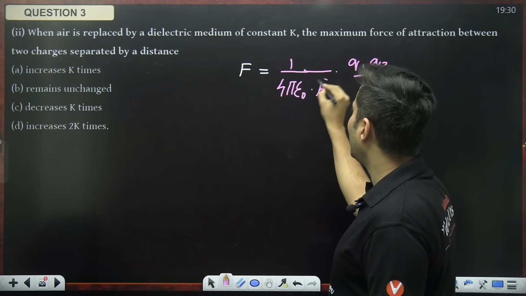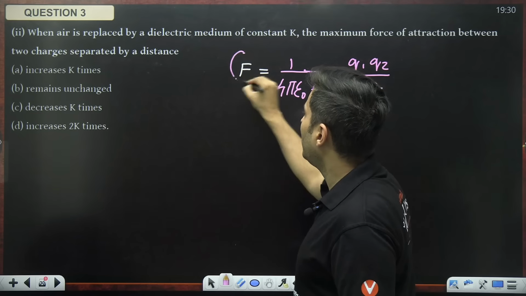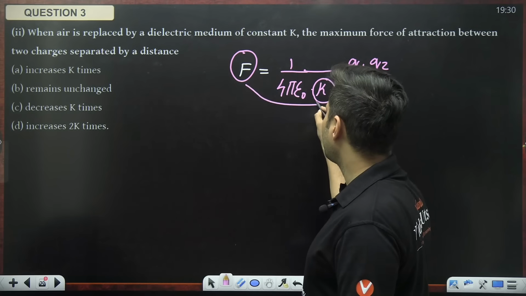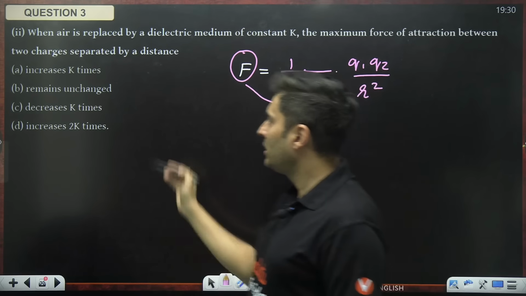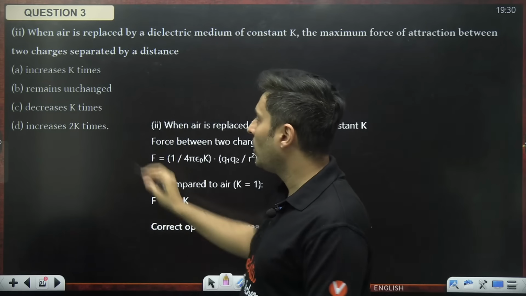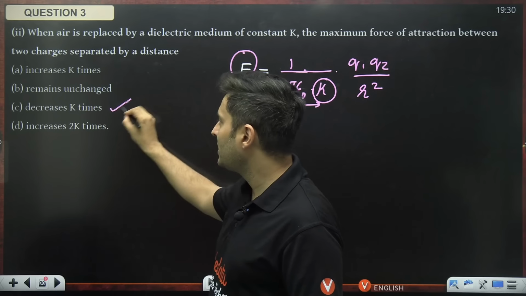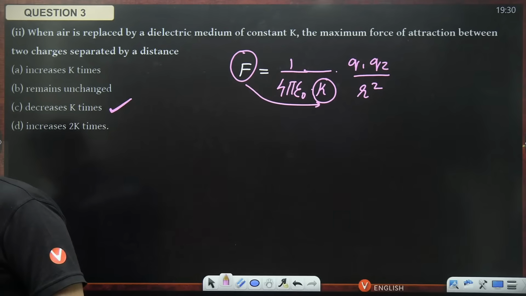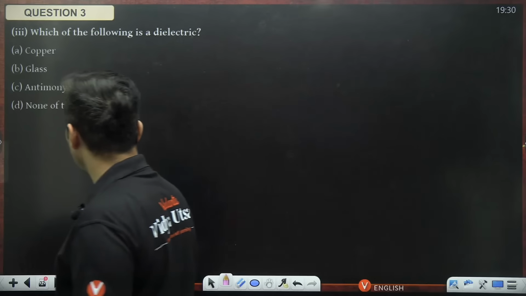Can you see, if K comes over here in the denominator, the force will reduce? So it has to reduce, guys, because K is in the denominator. So it decreases K times. That is the correct answer. Option number C is the right answer. Very good. Excellent. Let's move to the next question on your screen.